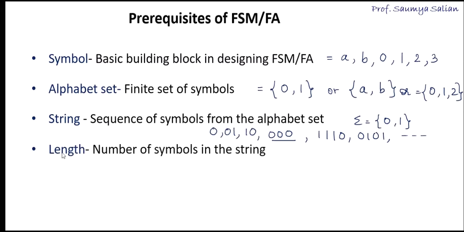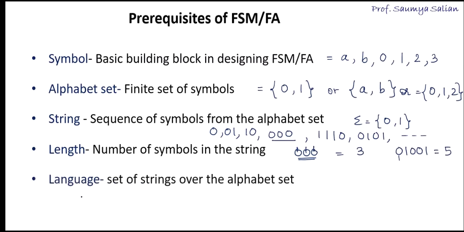Next we have length, that is the number of symbols in the string. So if my string is 0 0 0, what is the length of the string? It is the number of symbols in the string. So here the length of the string is 3. If I have a string like this, what is the length? The number of symbols is 1 2 3 4 5. So here is a string of length 5.